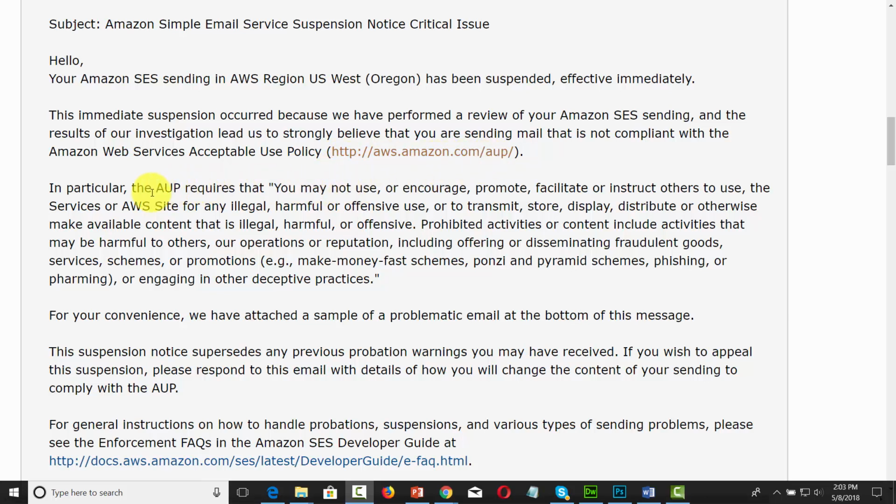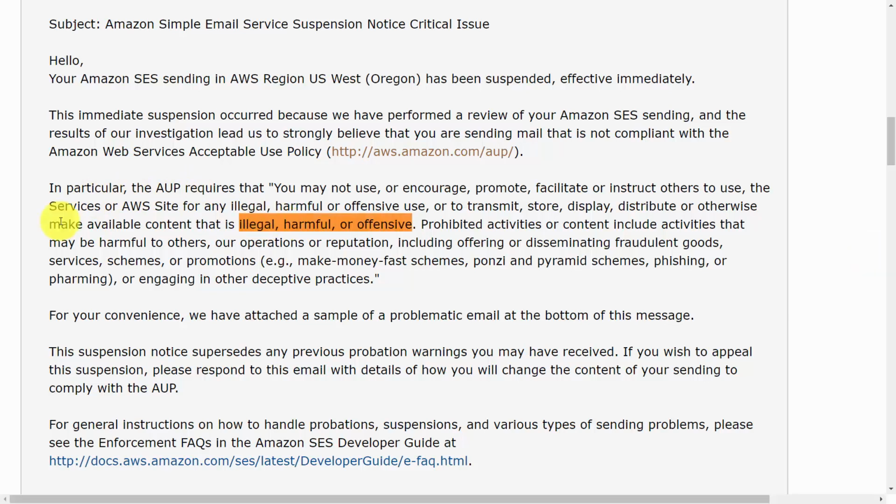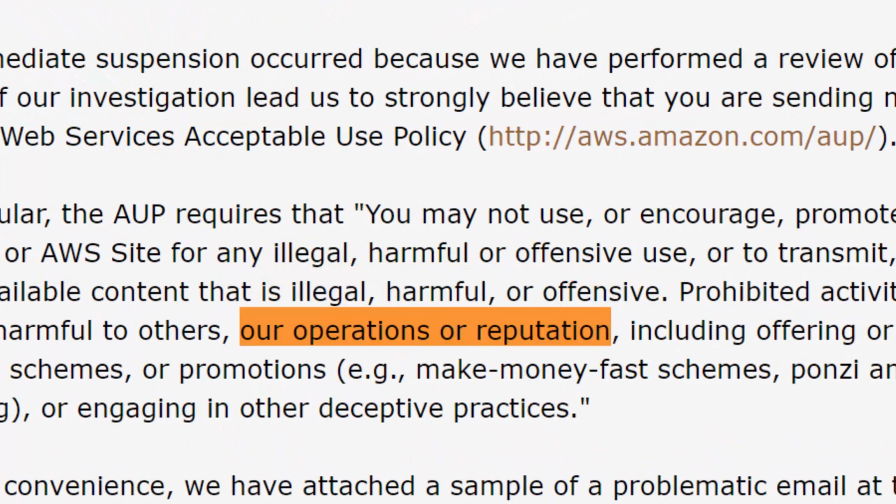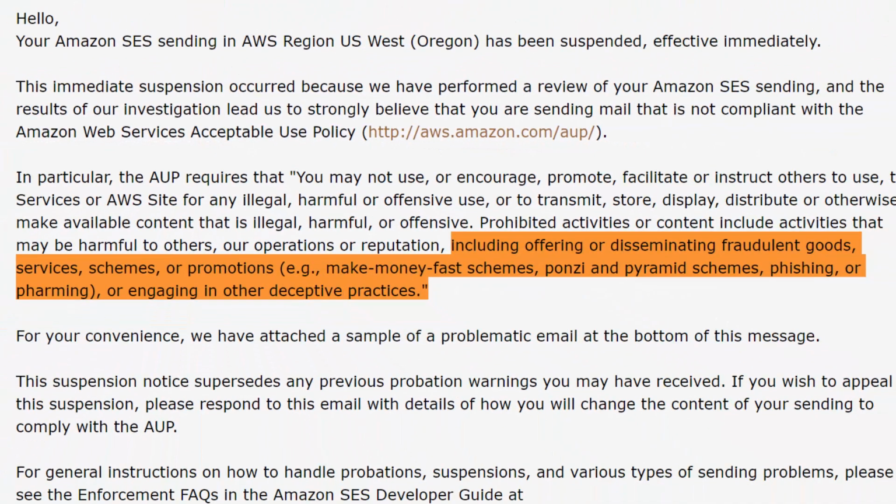Now, you are going to want to take note of something in particular even before we view that policy. Anything that's considered to be illegal, harmful, or offensive. And again, that's going to be determined from Amazon. Anything that they view is going to be harmful to their operations or reputation. Again, determined by Amazon. And then anything determined to be disseminating fraudulent goods, schemes, promotions, make money fast schemes, Ponzi or pyramid schemes, phishing, or farming. Now, all of these things are going to be determined from Amazon's perspective.